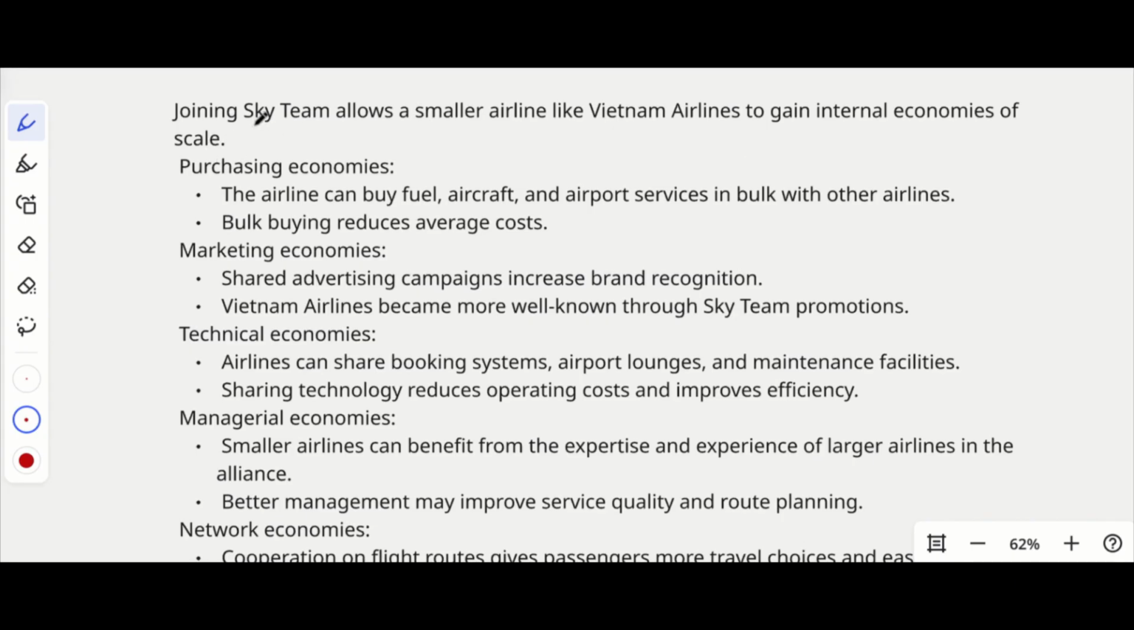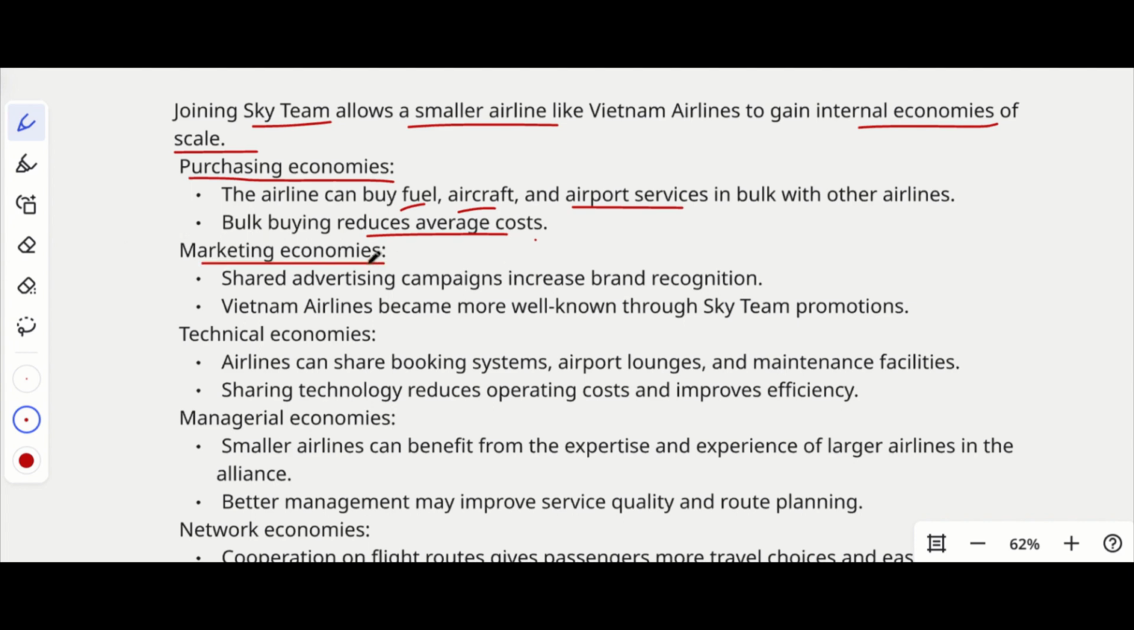So, joining SkyTeam allows a smaller airline like Vietnam Airlines to gain internal economies of scale. Internal economies of scale, that is the key word here. So, let's see in detail. First thing, purchasing economies. The airline can buy fuel, aircraft, and airport services in bulk with other airlines. Bulk buying reduces average cost. That's a common thing, right? Whenever we are buying something in bulk quantity, definitely we'll have some saving on the price, right? We are used to that.